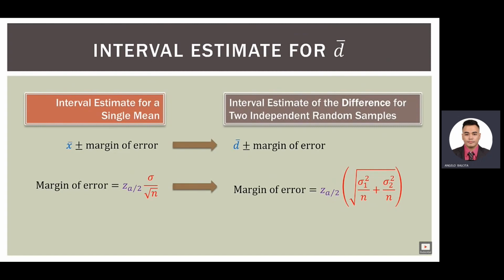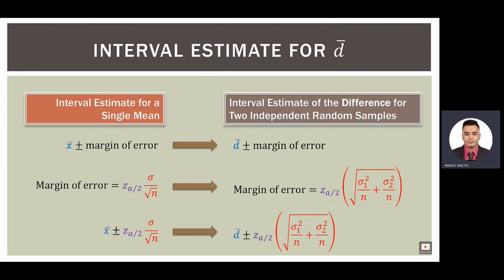Over here on the right, the margin of error, again, is structured the same way. Z sub alpha over 2 times the standard error of the two sample case. So same basic structure. When we put this all together, the interval estimate becomes x bar plus or minus z sub alpha over 2 times the standard error for the single mean case.